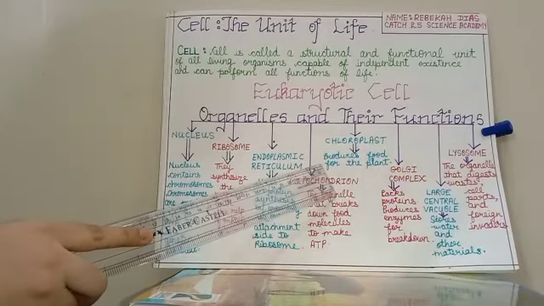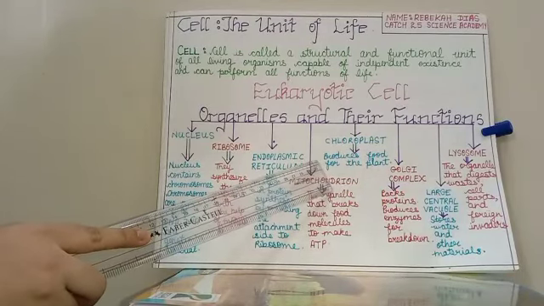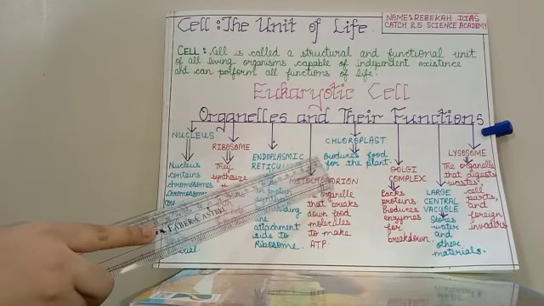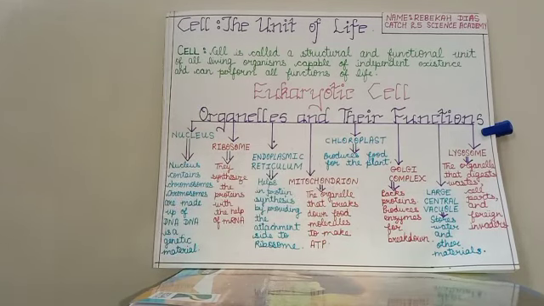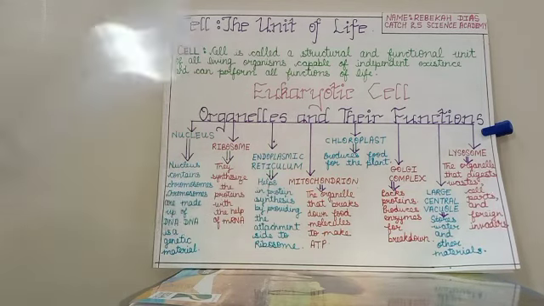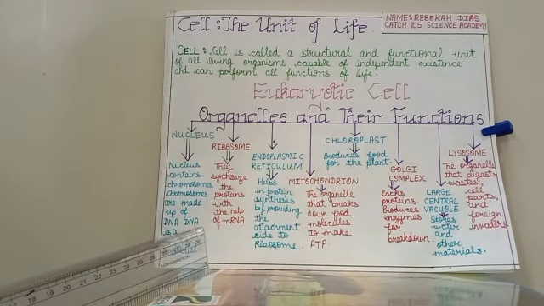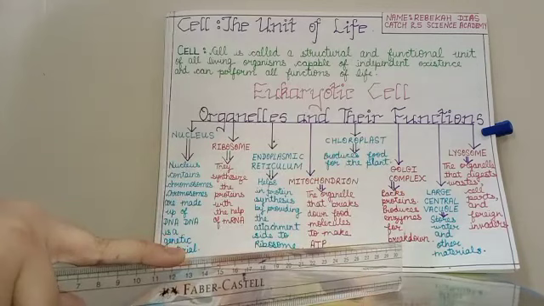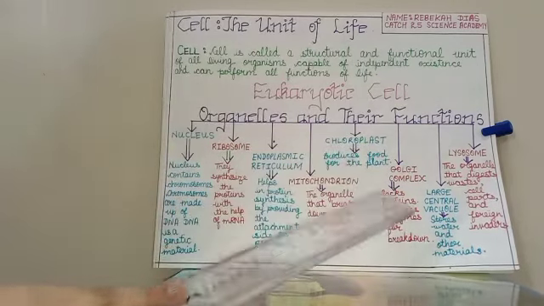Chloroplast produces food for the plant by using sunlight, carbon dioxide and water. There are two biological terms known as anabolic and catabolic. Anabolic means formation of something and catabolic means breakdown of something.